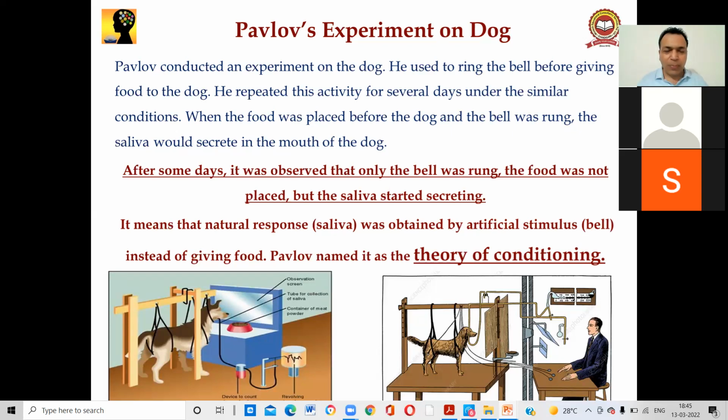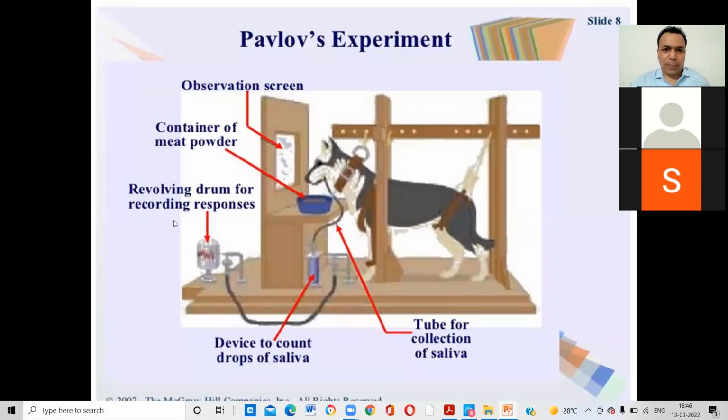Instead of giving food, Pavlov named it the theory of conditioning. When Pavlov saw that the dog started secreting saliva even though the food was not placed, he observed it immediately, and on that day he gave the name to this theory. It is the theory of conditioning. Right, guys? So now we discuss this, the Pavlov conditioning.